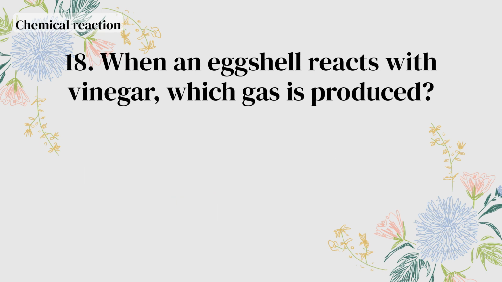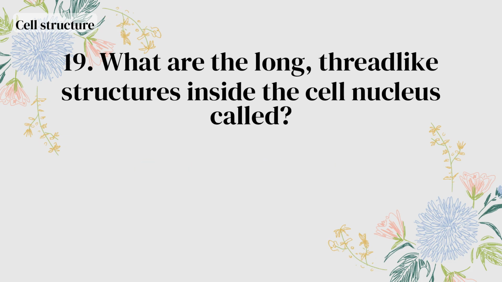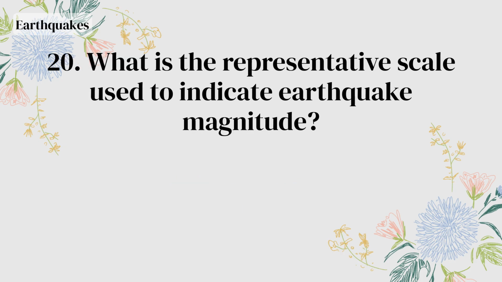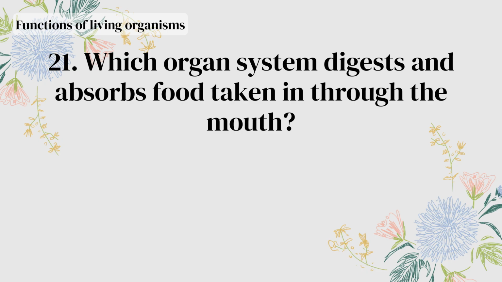When an eggshell reacts with vinegar, which gas is produced? Carbon dioxide. What are the long, thread-like structures inside the cell nucleus called? Chromatin. What is the representative scale used to indicate earthquake magnitude? The Richter scale. Which organ system digests and absorbs food taken in through the mouth?